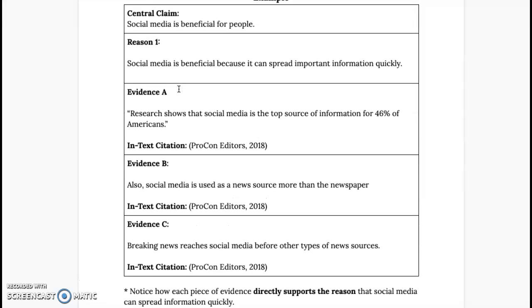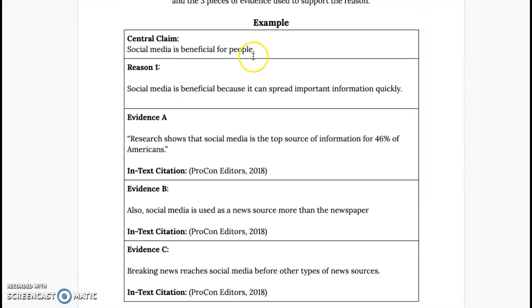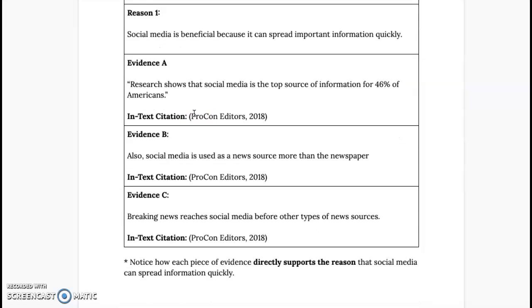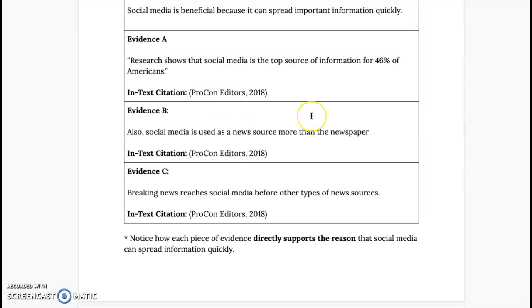Up here, my example, my claim was social media is beneficial for people. My reason one, again, is social media is beneficial because it can spread important information quickly. So I went on my website, and actually I used just Procon editors. Here's my citation. See how it's the same for all three. But I did find three different pieces of evidence.